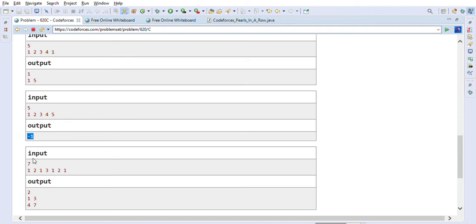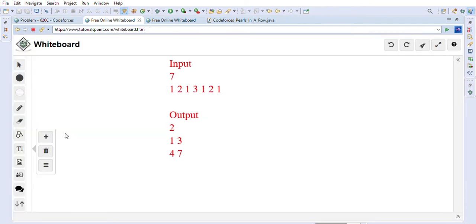There is another example where there are multiple segments. Let's take this example and see how the multiple segments arise. A segment is basically formed when a pearl type occurs two times.